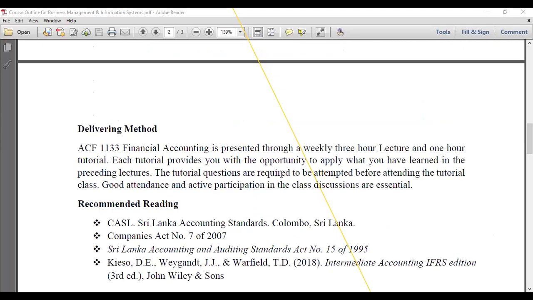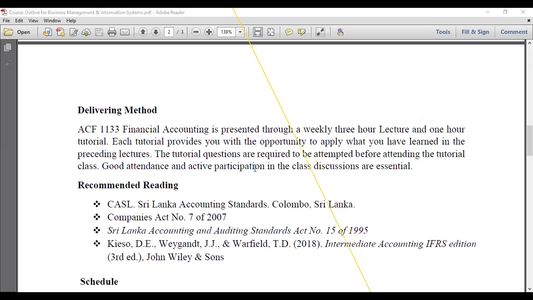Then delivery method. Right? So ACF 1133 financial accounting is presented through weekly 3-hour lectures and a 1-hour tutorial, right? So normally you will have 4 hours that consist of 3-hour lectures and a 1-hour tutorial. Tutorial means we are discussing questions and some examples with you, right? So each tutorial provides you with the opportunity to apply what you have learned in the preceding lectures, right? Then in the tutorial part, we can discuss the issues that you have and also the examples and the applications